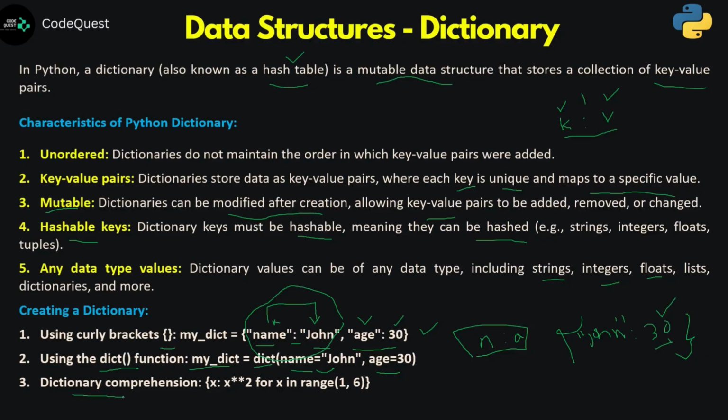Now dictionary comprehension is another technique which again we will read in detail. Once again, what we are doing here: let's say we took a range function producing 1 to 5, and here we are just going for x to the power 2. For each x we are going to take the value of that. For 1, the key is 1 and the corresponding value is 1 squared, that is 1. For the second one, the key is 2, and 2 to the power 2 is the value, that is 4. Like that we are going to create a set of elements for this dictionary.